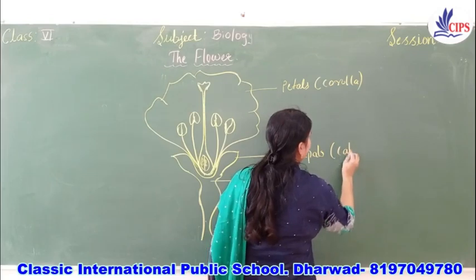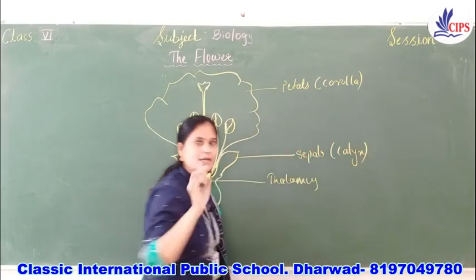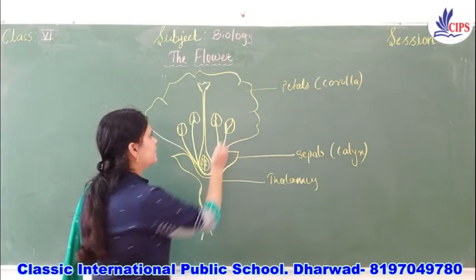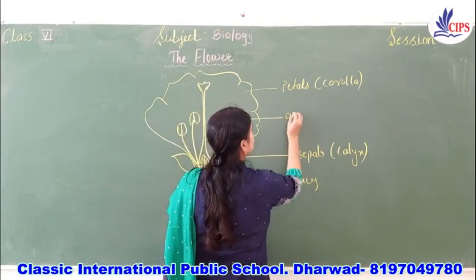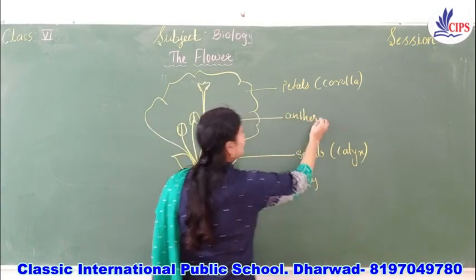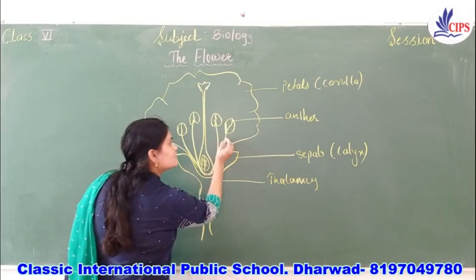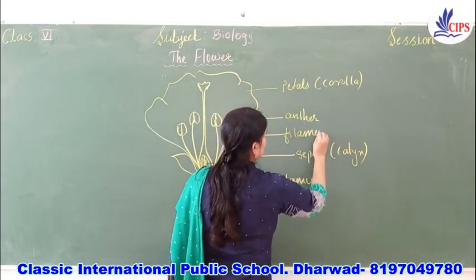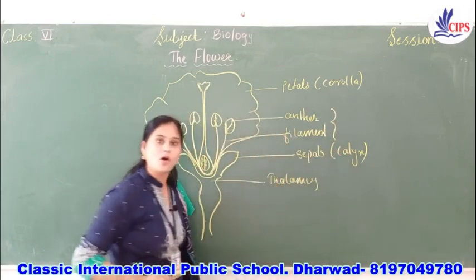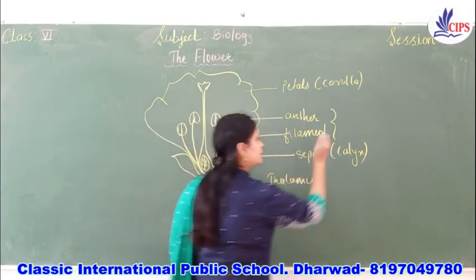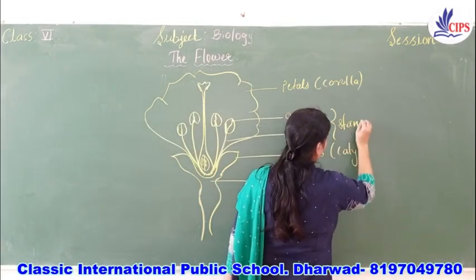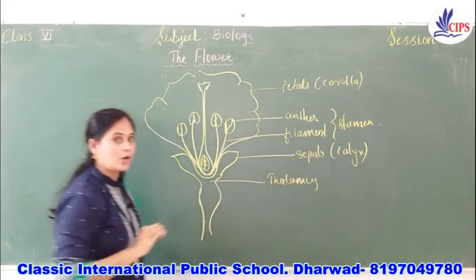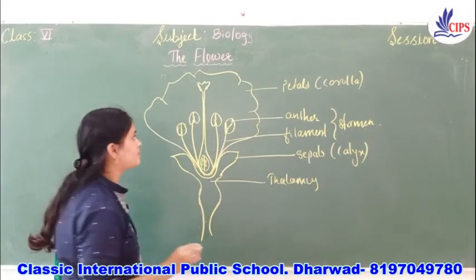And collectively the sepals are called as calyx, right? Now this part, what do you call this one? Anther, right? What is this one? Yes, this is filament. So what is together you will call? Yes, it is called as stamen. So please remember how to label the diagrams.